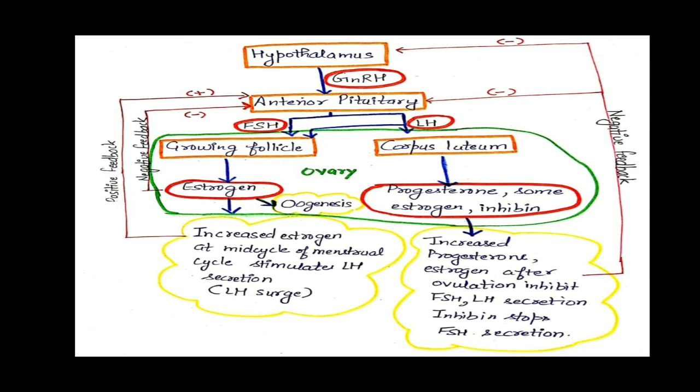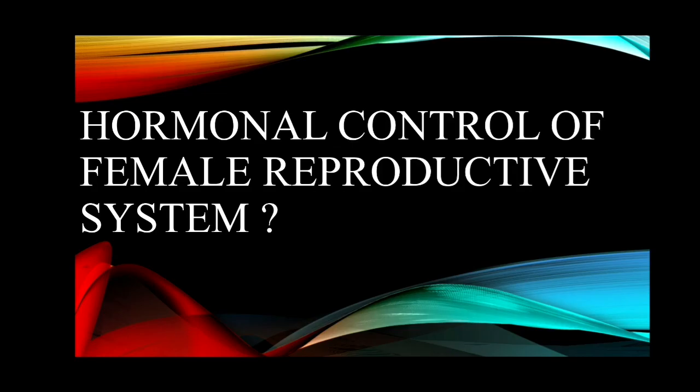When their concentration exceeds a normal level, they start sending negative feedback to the master gland, that is our hypothalamus, to slow down the secretion of these gonadotropins, because that is not required, because already that hormone is available in sufficient amount in the cell, whatever cell is there.